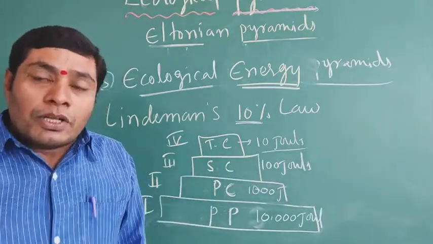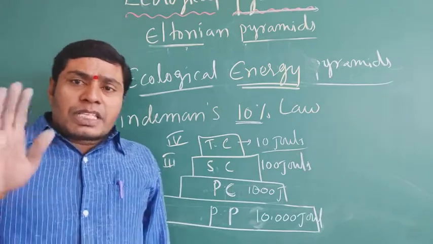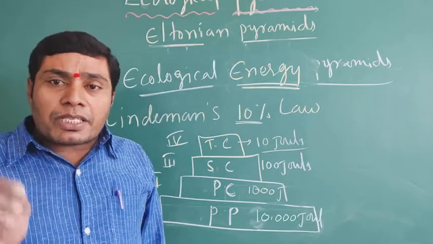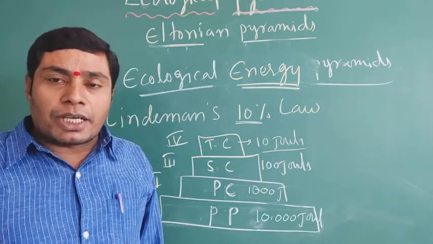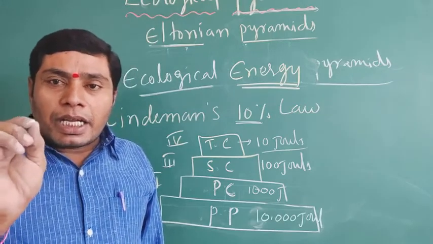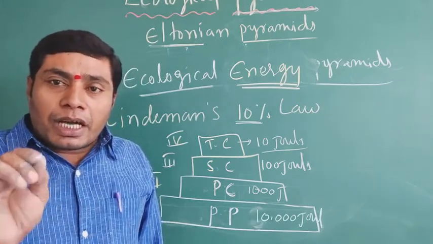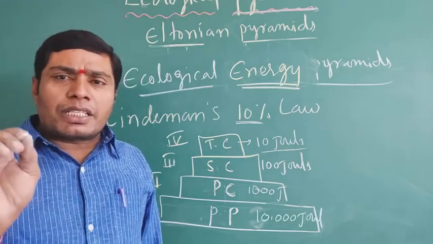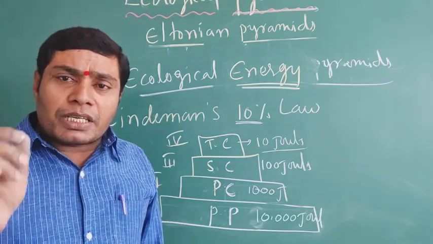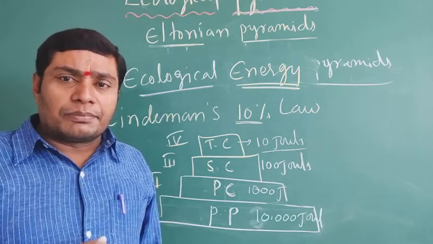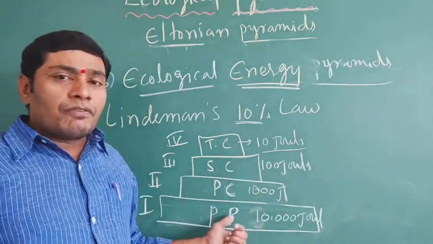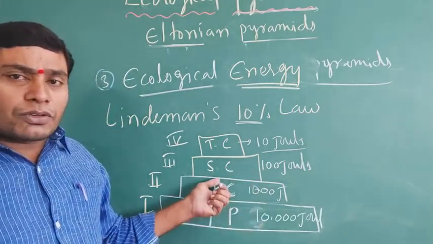So some of the energy is lost as heat through respiration. Every organism does respiration, and during respiration, some of the energy is lost as heat. That's why only 10% of the energy flows from one trophic level to the next.